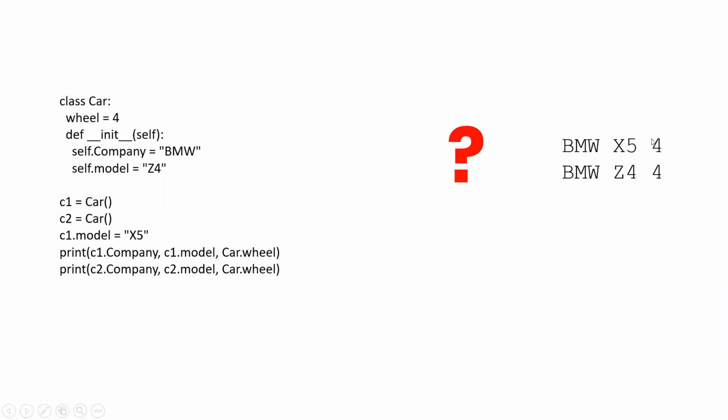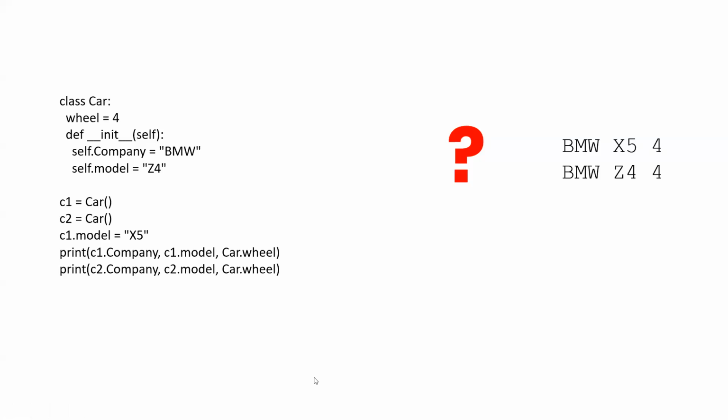It will be this again. Now we have discussed this. C1 company will be BMW. C1 model has updated to X5, so it becomes X5. And car wheels will always remain 4 because it's a static variable. Then C2 company will again be BMW, C2 model will again be the default Z4, and car wheel will again be 4.